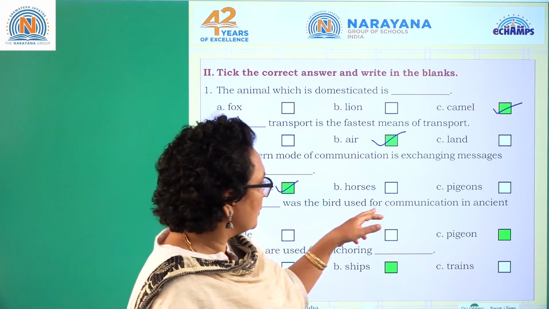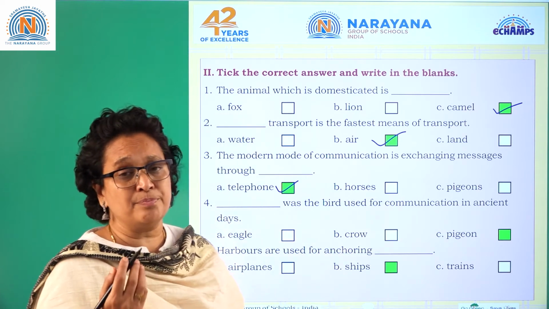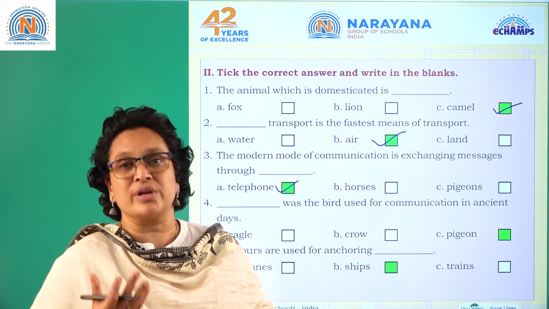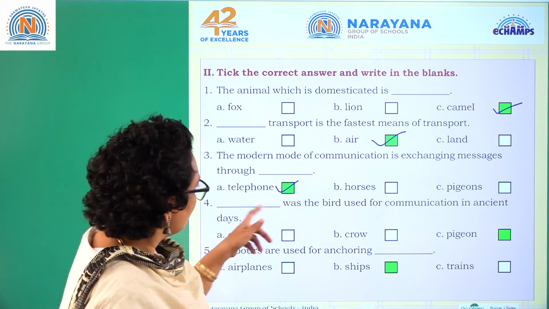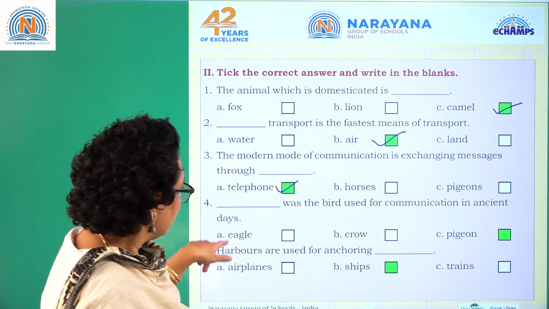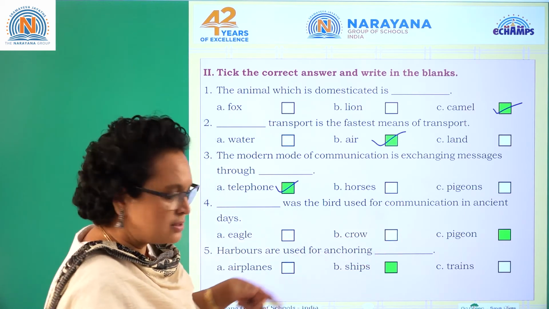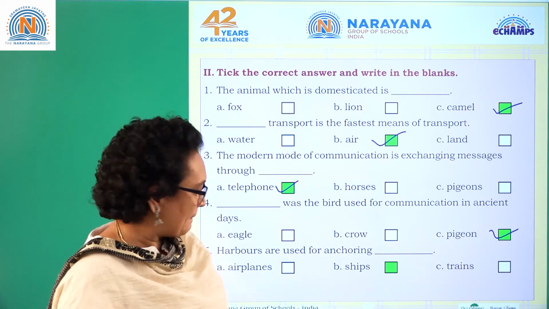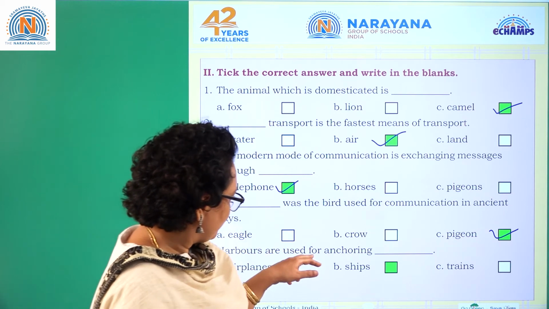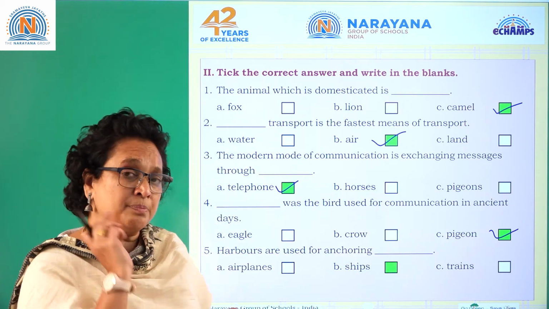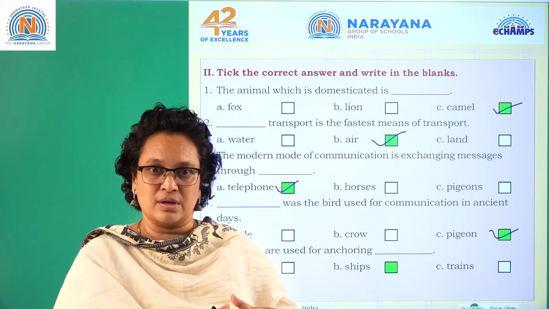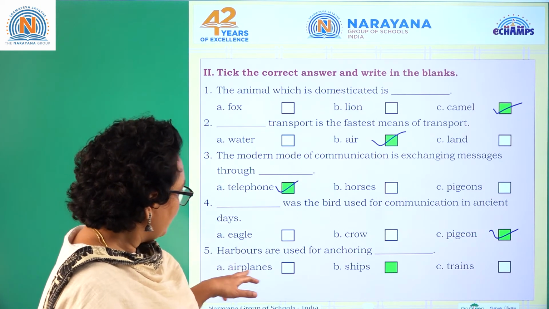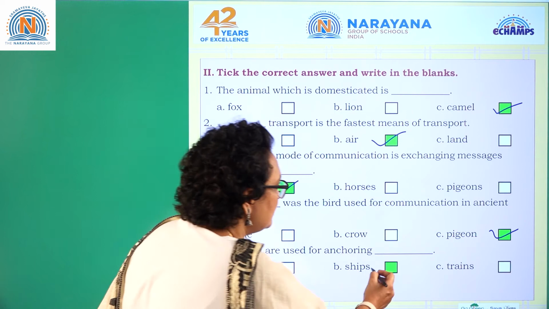Dash was the bird used for communicating in ancient times. As I said, pigeon. In some countries, even eagles were also trained. Eagle, crow and pigeon, but mostly pigeons, so we go for the pigeon. Harbors are used for anchoring dash. Harbors are the places where the ships take rest, and all the goods are loaded or unloaded there. Aeroplane, ship, train. Definitely the answer is ship.